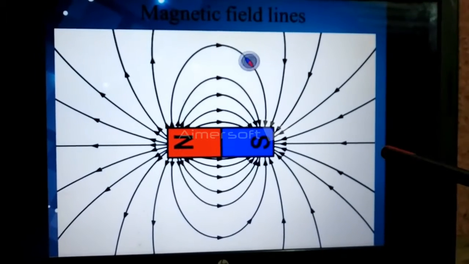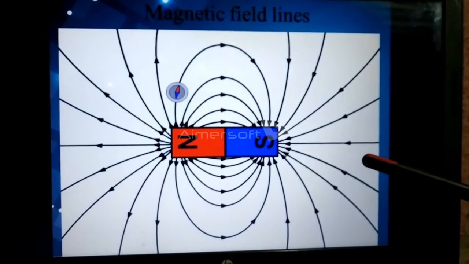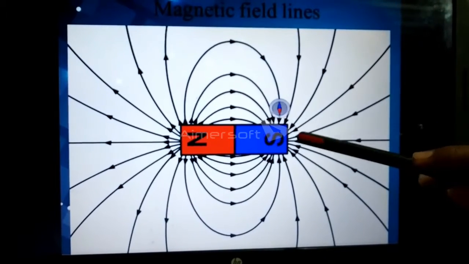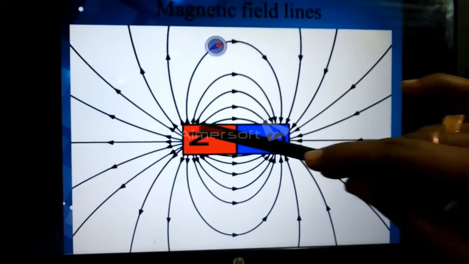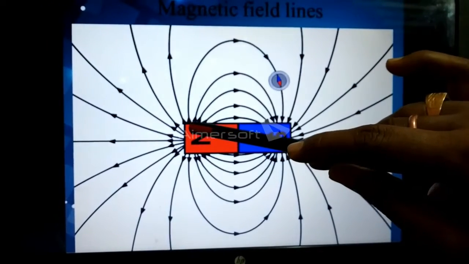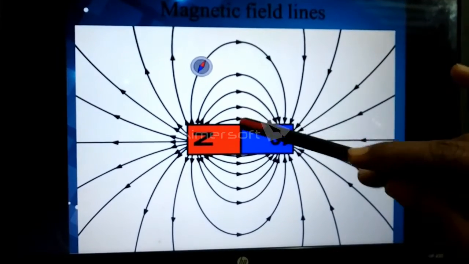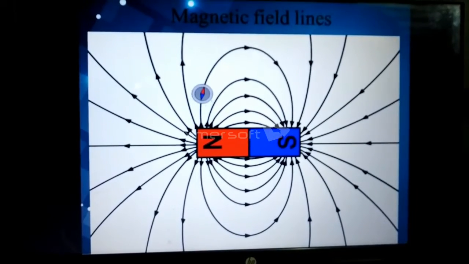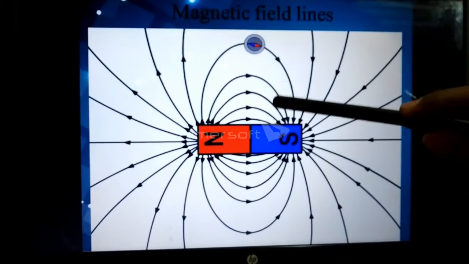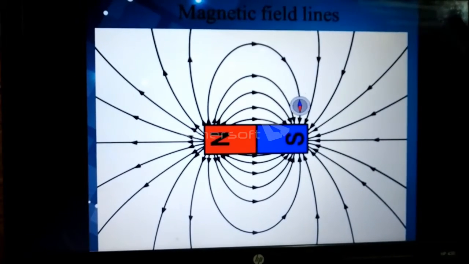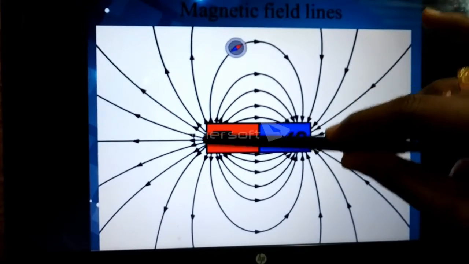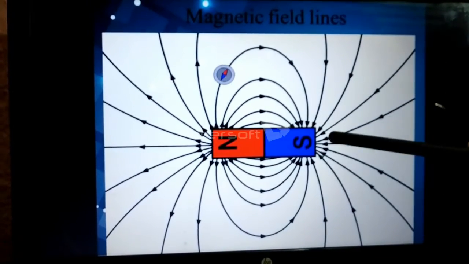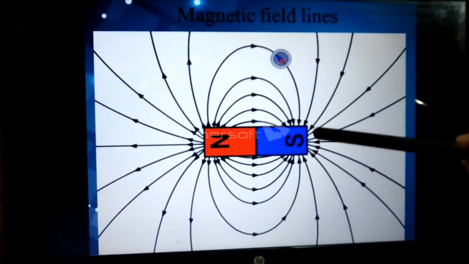As you can see in this picture, all the properties we have discussed are being shown. Inside the bar magnet, the magnetic lines pass from south pole to north pole. Outside the magnet, they move from north to south. It results in the formation of closed continuous curves. I asked you to remember three words, CCC. And here you can see no two magnetic lines are intersecting each other. And maximum attraction is towards the poles. So here you can see north pole and south pole, maximum attraction is there because maximum magnetic lines are there.